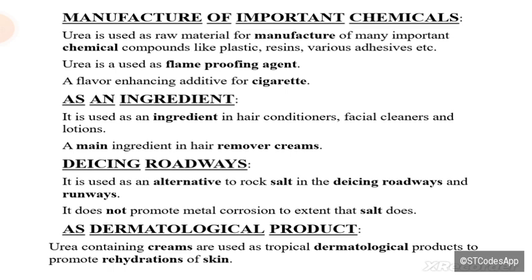Next one is the road de-icing. In older times, sodium chloride was used as a road de-icer. De means removal, and icing means removal of the ice from the roadside. So when the salt is put on the railway tracks, which are made up of iron, it enhances the corrosion. So instead of sodium chloride, nowadays urea is used to clean the ice from the roadways and the railway tracks as well.